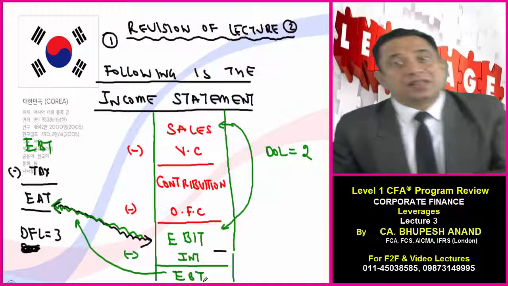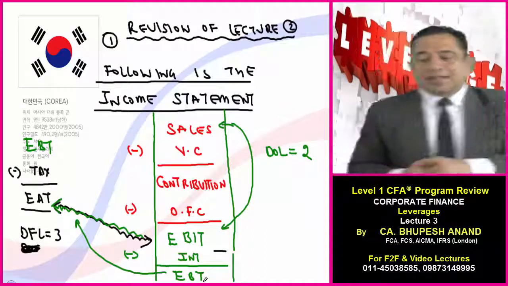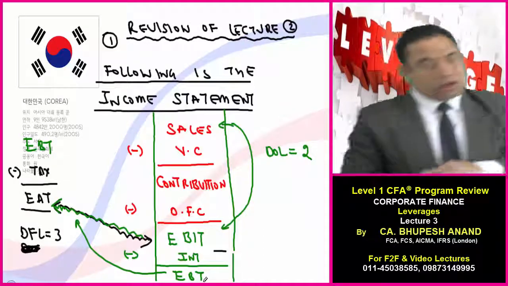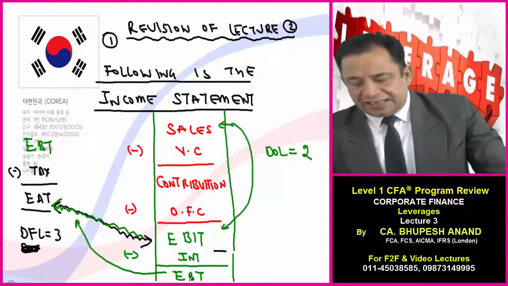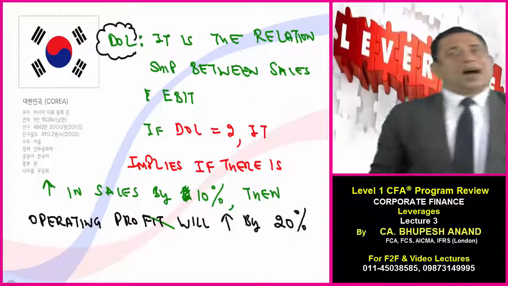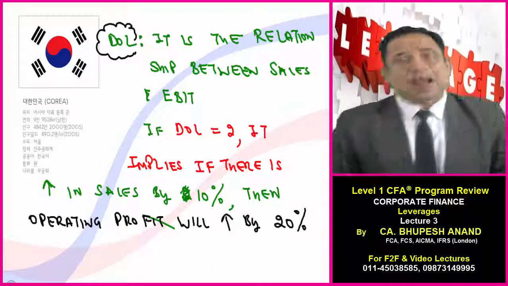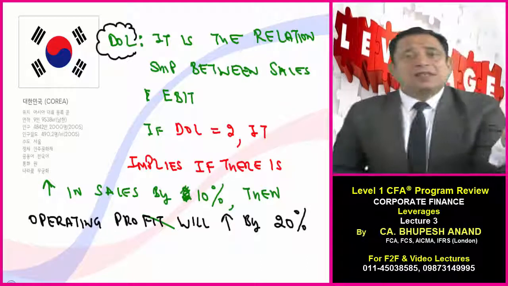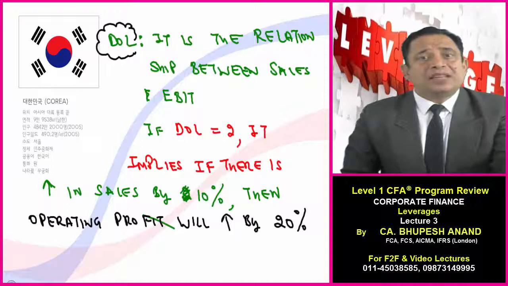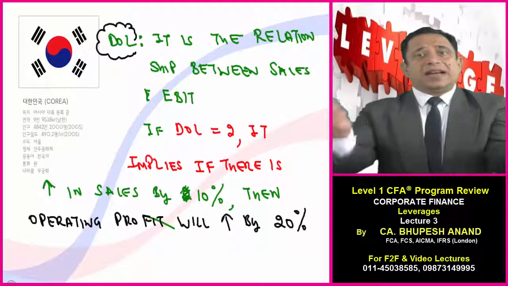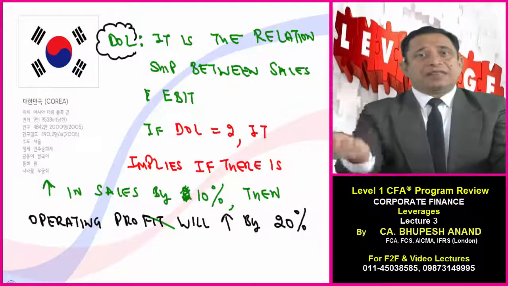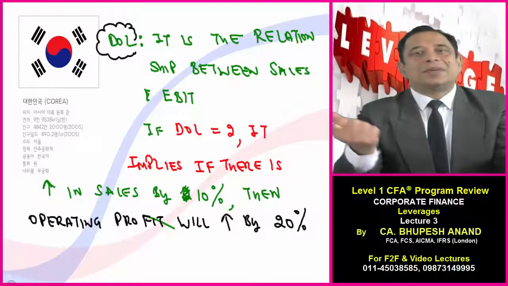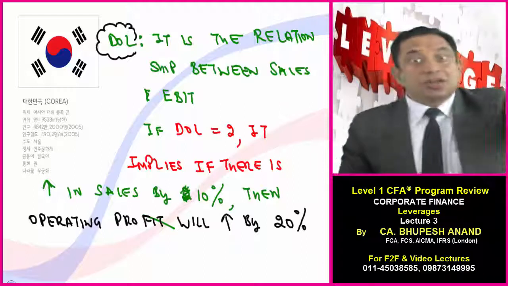Firstly, please prepare this income statement. Sales, variable cost, contribution, operating fixed cost, EBIT, interest, EBT, tax, EAT, degree of financial leverage, let it be 3 and degree of operating leverage let it be 2. So I have given you the interpretation of DOL. Firstly there will be a change in the independent factor. If 1% change in sales is there, EBIT will change by 2%. If 10% change in sales is there, EBIT will change by 20%. Now change means increase or decrease both.